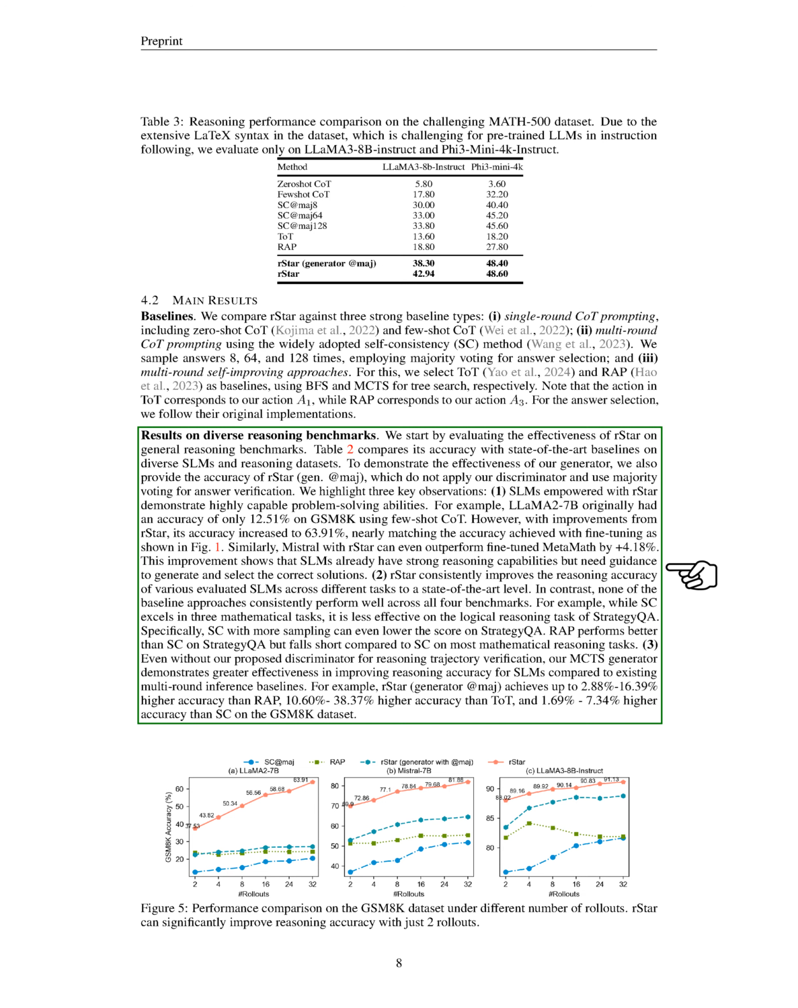We make 2 important observations. First, even with just 2 rollouts, rStar significantly enhances reasoning accuracy for SLMs, proving its effectiveness. Second, both rStar and SC improve with more rollouts, while RAP tends to plateau and even decline after 4 rollouts on Llama 3 8B Instruct. This decline may be due to RAP's single-type action space, which restricts effective MCTS exploration.